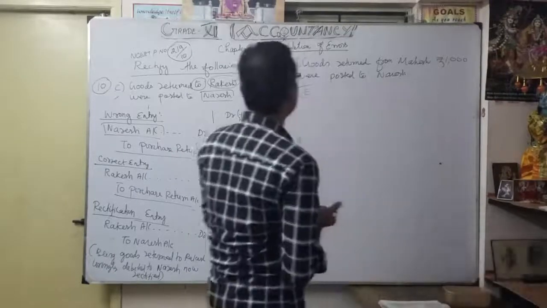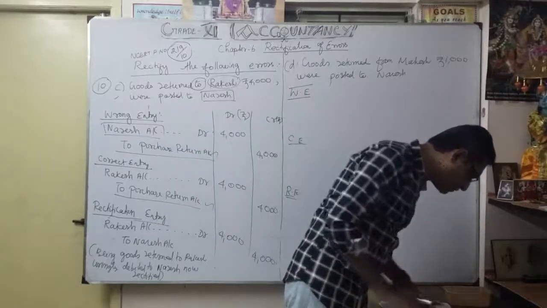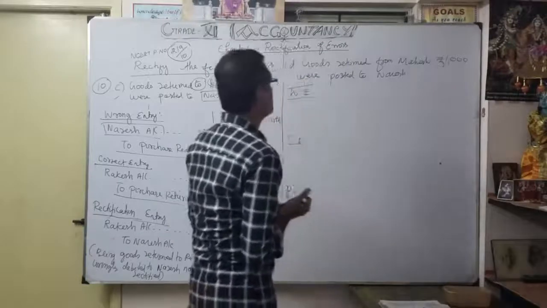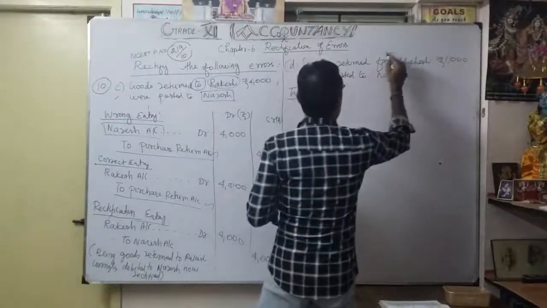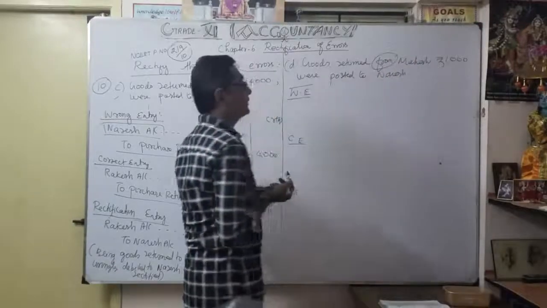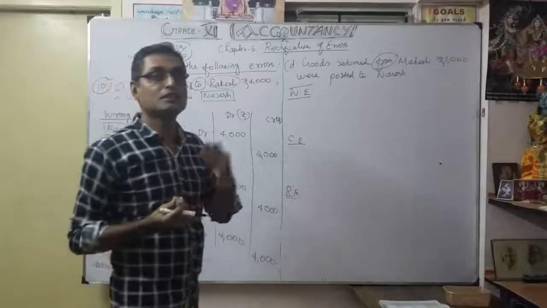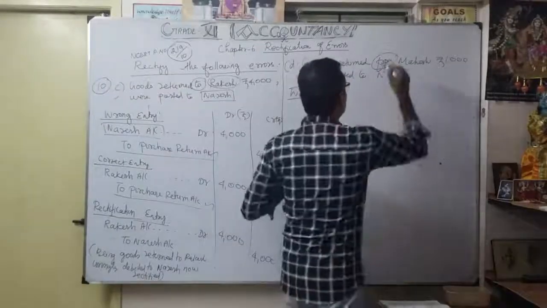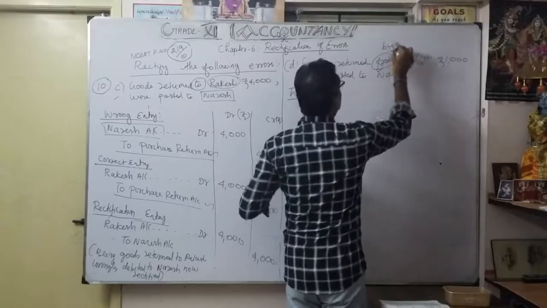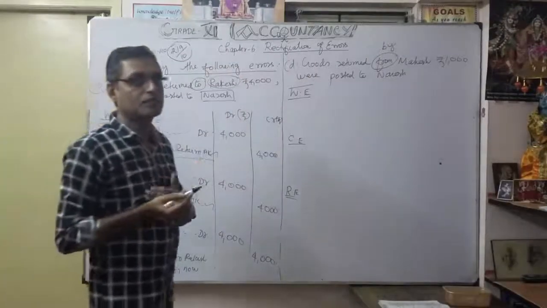So goods returned from Magesh, 1,000 were posted to Naresh. Here the word is very important. "From" means Magesh returned goods to the company. That means it is called sales return. Even "goods returned by Magesh" has the same meaning. Whether by Magesh or from Magesh, that is called sales return.